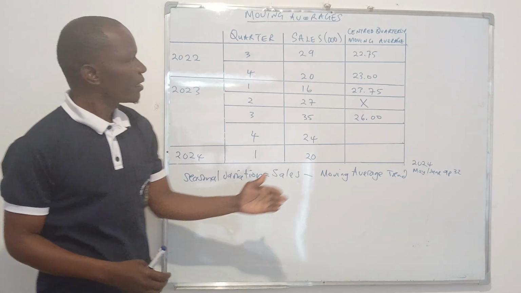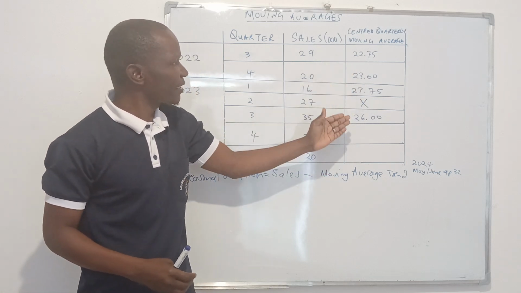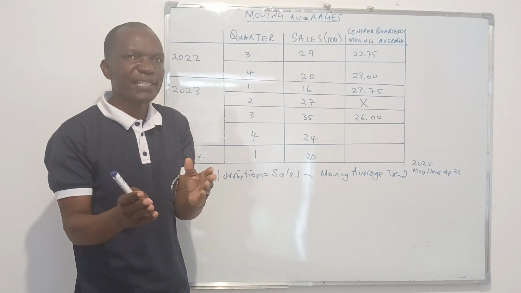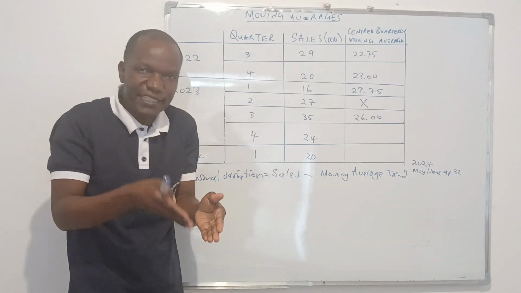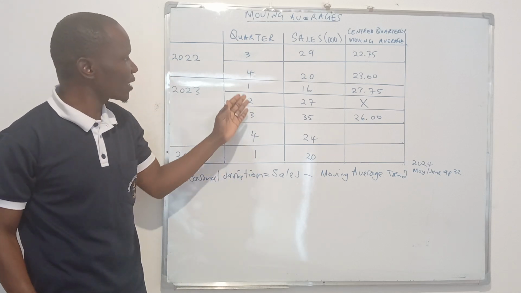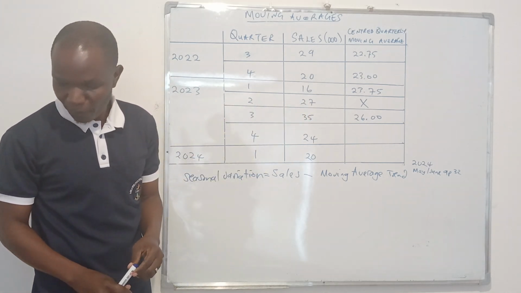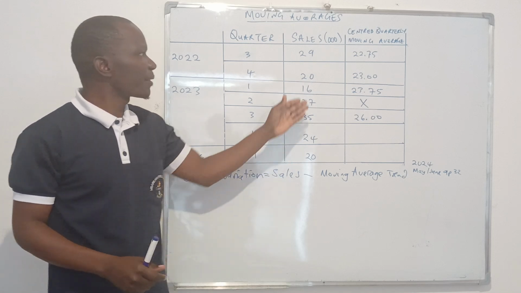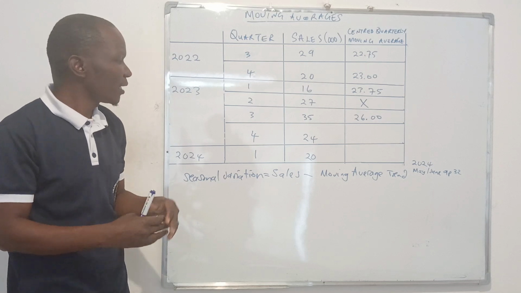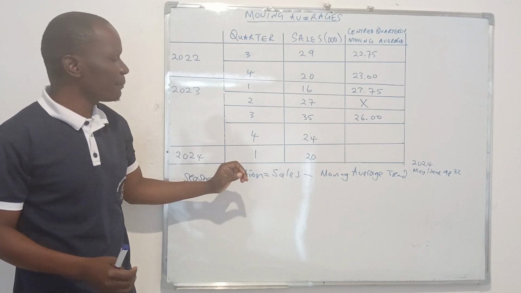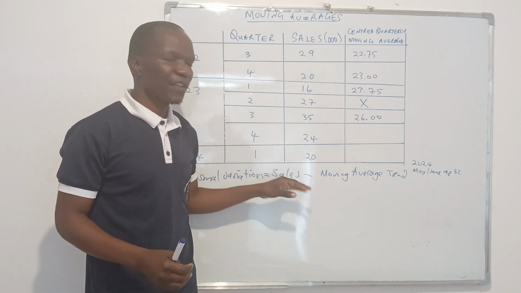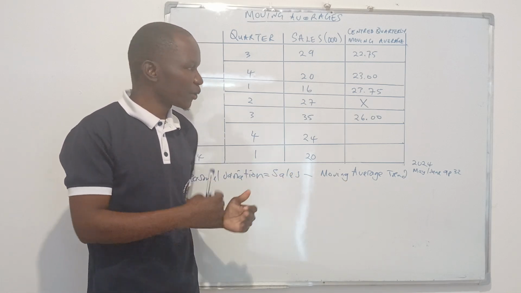Remember, the moving average, that's the trend, that's your average. And when you're calculating the seasonal variation, you're simply trying to calculate by how much our sales are deviating from the average, which is like our mean. So in this case, we see that sales in quarter 1 were minus 7.75 away from the moving average. So it's easy for you to know that with the seasonal variation, you're simply subtracting the moving average from the sales. Okay? So you get your seasonal variation.